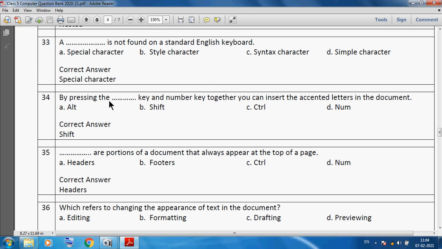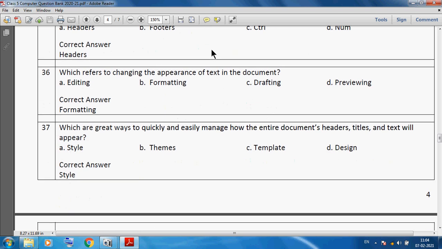By pressing the shift key and the number key together, you can insert accented letters in a document. Headers are the portion of a document that always appear at the top of the page.